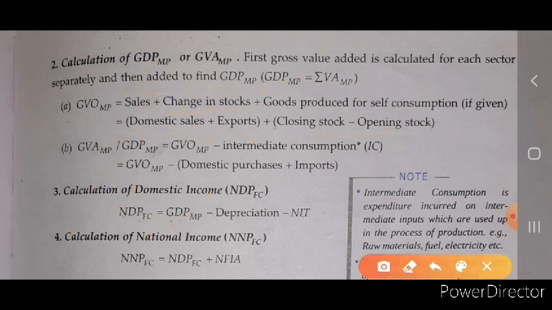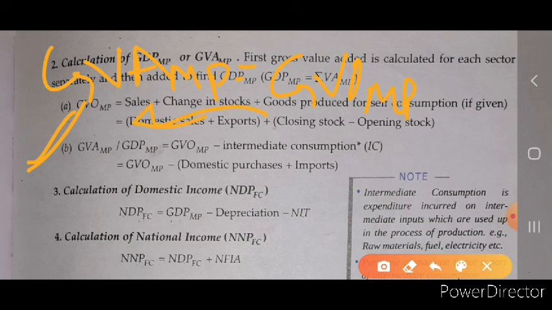Now the second is to calculate the gross value added at market price, or it is called the GDP at market price. Okay, both are same. So whenever we have to calculate GVA MP, we get the value of GVO MP and subtract intermediate consumption.